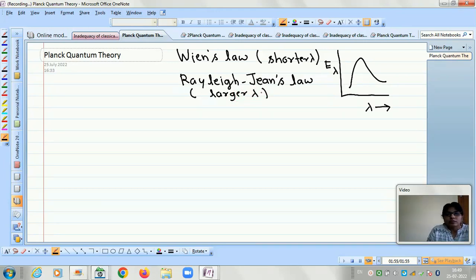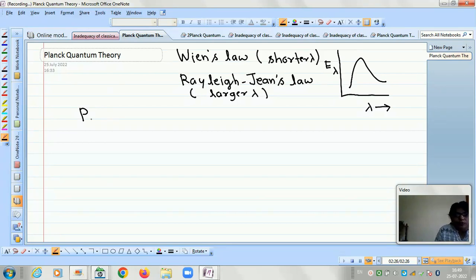But together with both the laws, one cannot explain the full spectrum of the black body, which was obtained experimentally. Therefore, now we need another theory or another hypothesis to explain the black body spectrum, and this hypothesis was given by Planck in 1900 and which is known as the Planck quantum theory. So today we will discuss the Planck quantum theory.